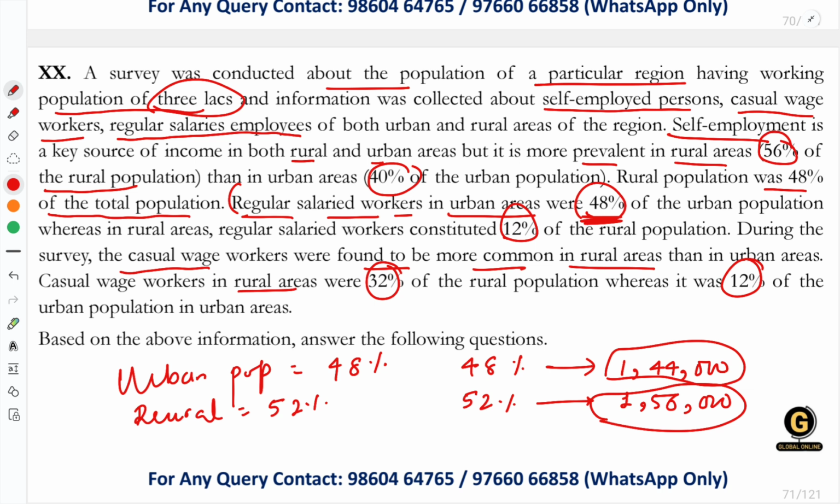So regularly salaried workers in urban areas are 48% of the urban population. It is given here. It means 48 out of 100 people in the urban area have regular salary jobs, like let's say IT employees or a teacher or HR professional, any banking employee, like that. Okay, whereas in rural areas it's like 12 out of 100 people who are the regular or fixed salary employees. Casual workers is also mentioned. Now let's solve this particular question one by one.